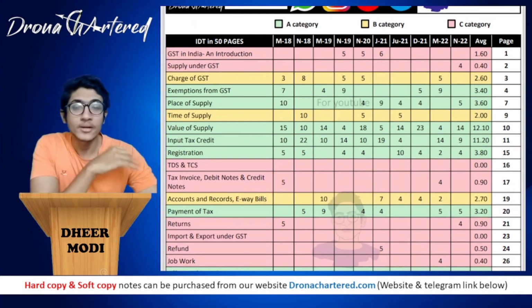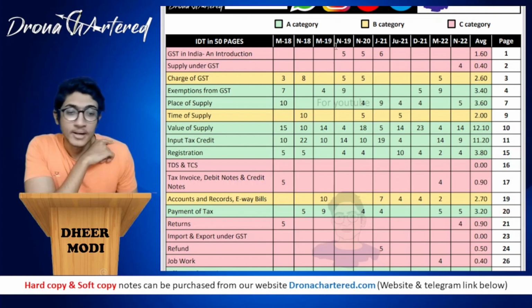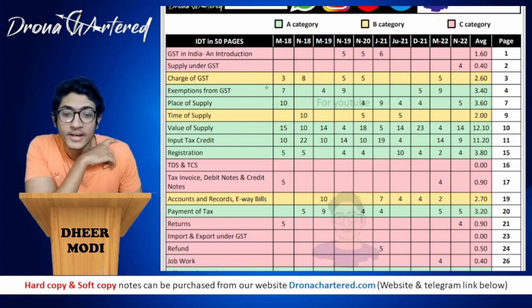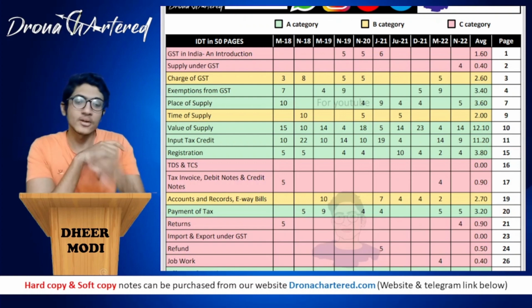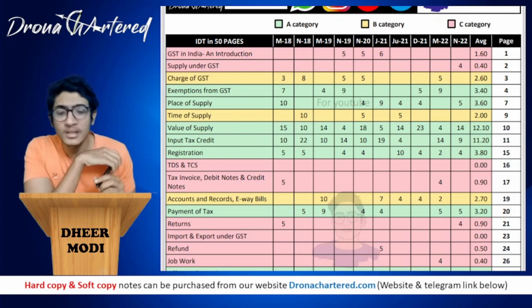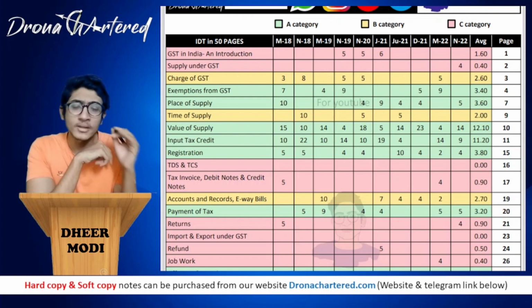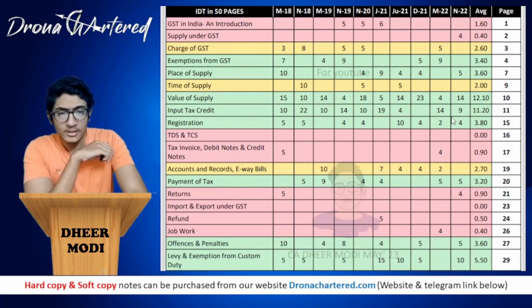So from May 18 to November 22, your chapter wise marks has been given and categories are given. That is your category A, B, C. So all your A category chapters are in green, your B category are in yellow, and C category are in red. So basically your A category is about 70% of your marks, B category is about 20% of your marks, and C category is the remaining 10%. So this you can see over here. I've also included what page number our chapters are on.